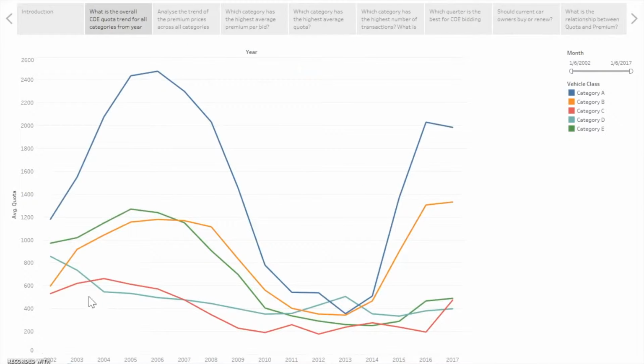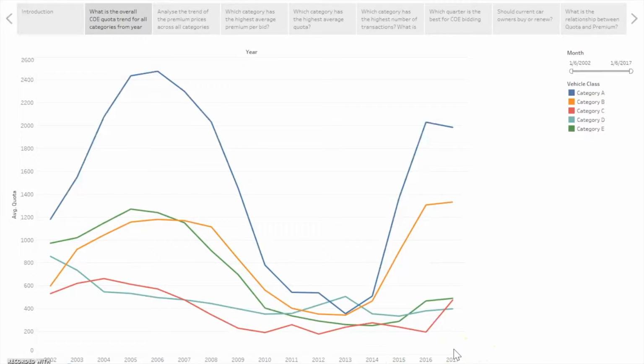So for our first business question, COE and its effects: what is the overall COE quota trend for all categories from year 2002 to year 2017? Based on figure 1.1, all categories' quota are relatively high and peaked between the years 2004 to 2008, whereas they sank to their lowest points between 2010 and 2014 before rising again.